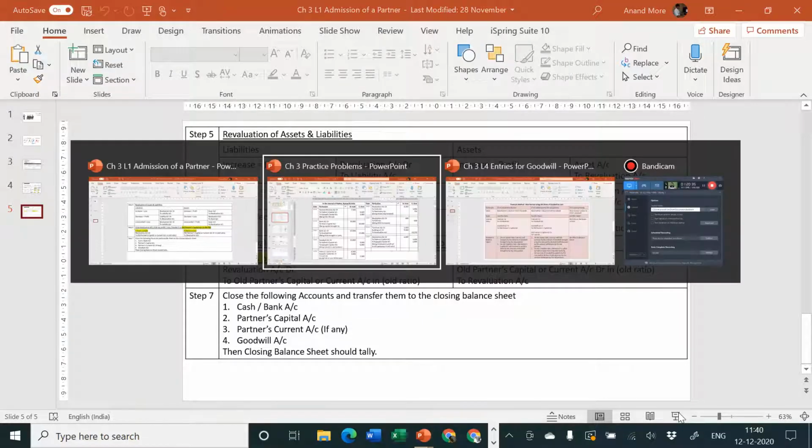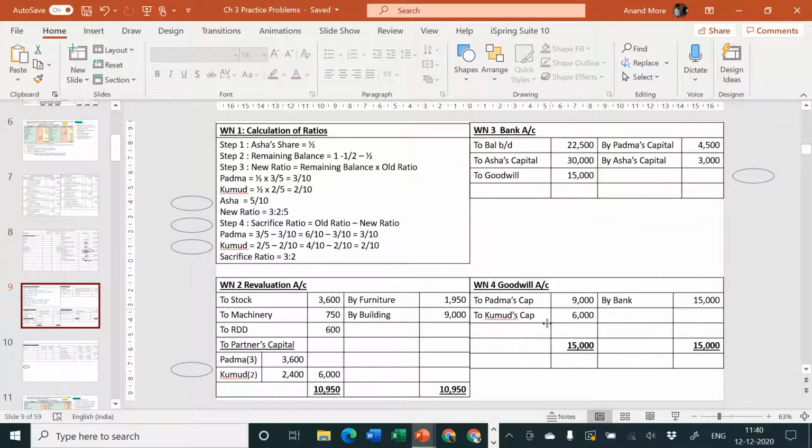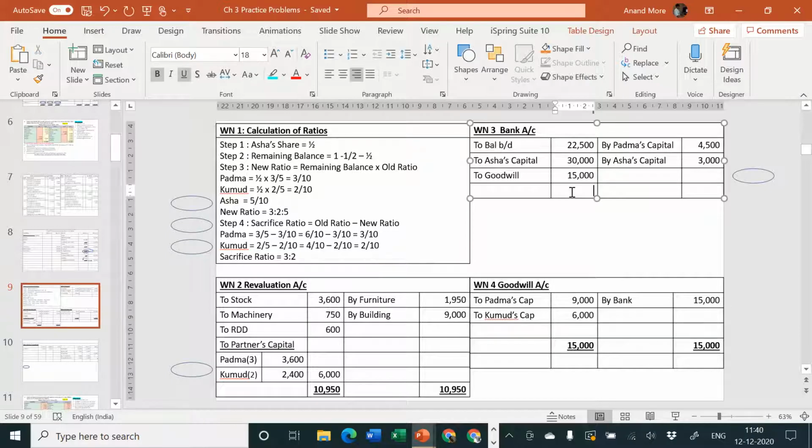So let us go to our remaining accounts. What are the remaining accounts? Revaluation account is closed, goodwill account is already closed, very good. Bank account is still pending. Let us take the total of bank account. 22,500 plus 30,000 plus 15,000 is equal to 67,500.